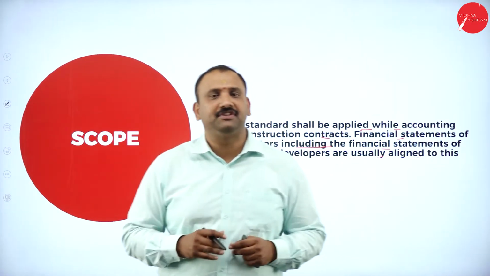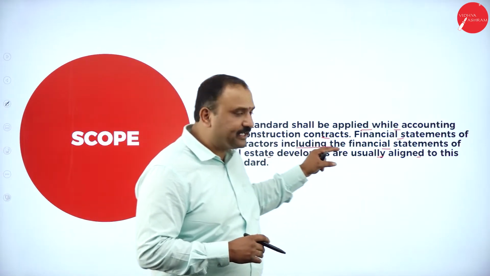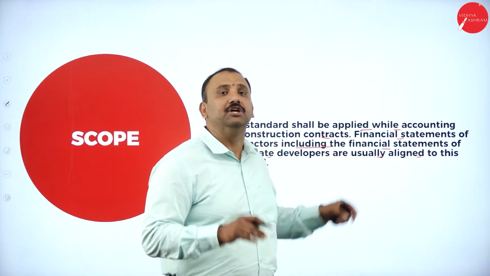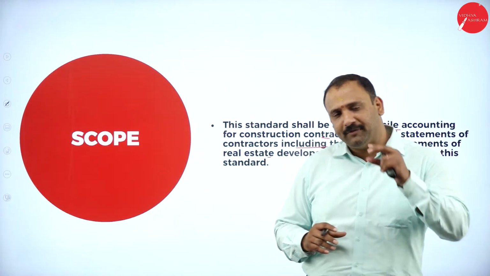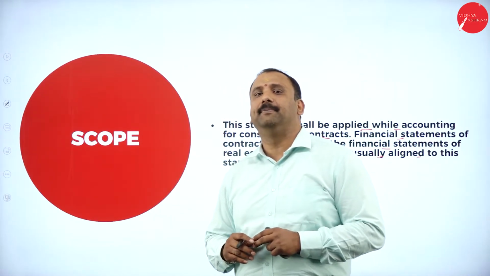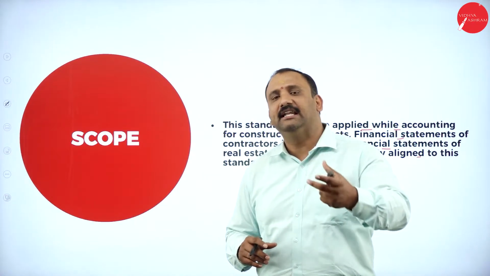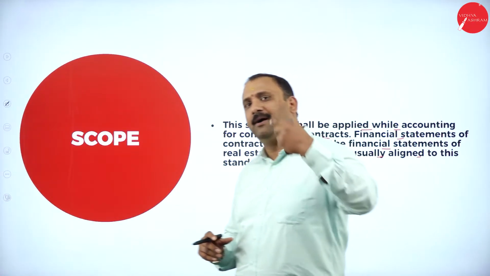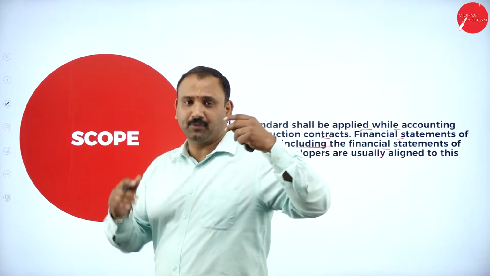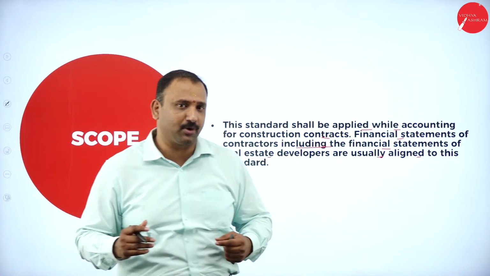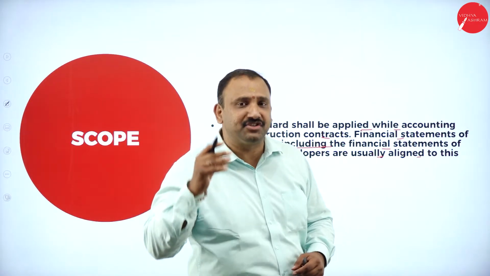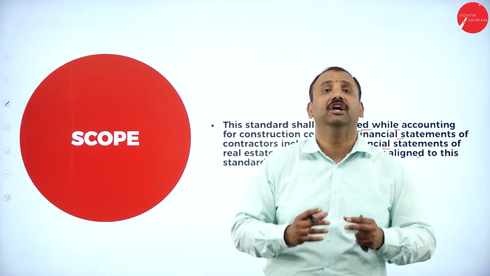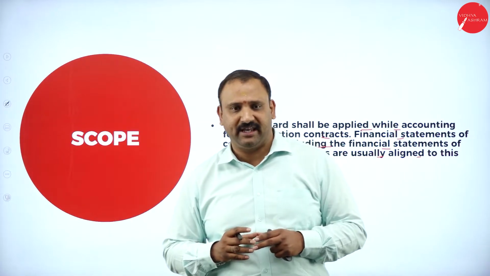The scope of the standard is more related to the financial statements of the construction company. So when we talk about construction companies, typically like DLF, GMR, Shobha, Mantri, Prestige, or Godrej Properties, all these people are involved in the construction business because that is the core activity where they are involved.